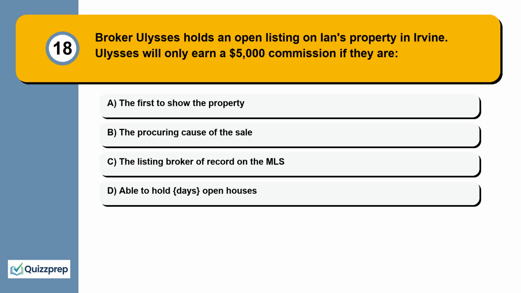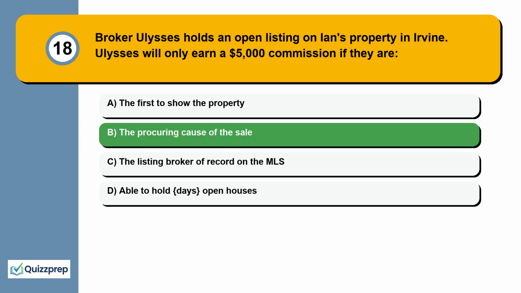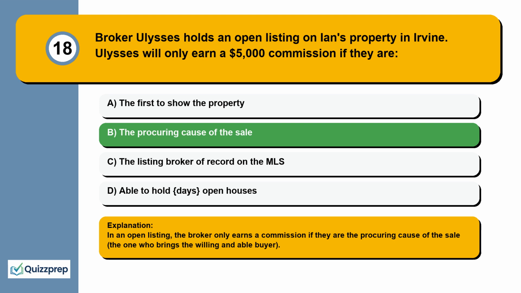Question 18. Broker Ulysses holds an open listing on Ian's property in Irvine. Ulysses will only earn a $5,000 commission if they are the first to show the property, the procuring cause of the sale, the listing broker of record on the MLS, able to hold open houses. In an open listing, the broker only earns a commission if they are the procuring cause of the sale, the one who brings the willing and able buyer.